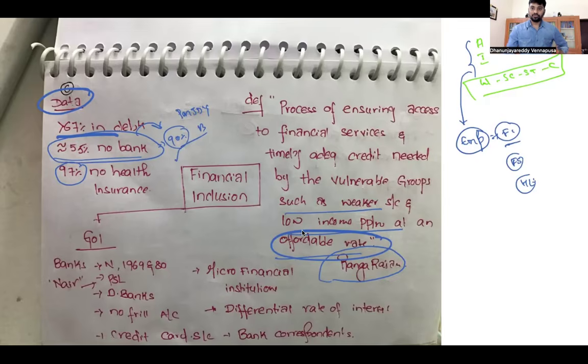Why do you require financial inclusion? Due to lack of timely credit, farmers are dependent on the money lenders. Self-help groups are dependent on the money lenders. Vulnerable sections are dependent on the money lenders. The weaker sections of the community are dependent on informal credit, where there is huge exploitation. As a result, this creates inequalities directly.